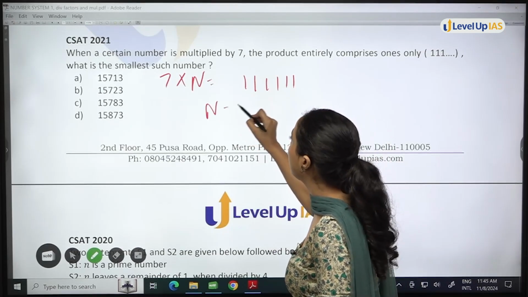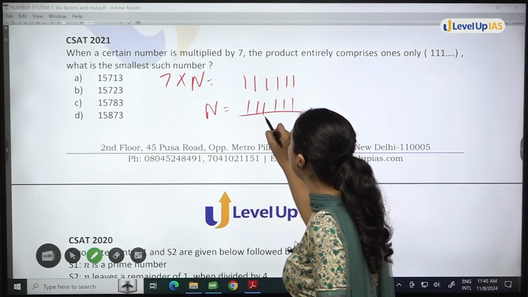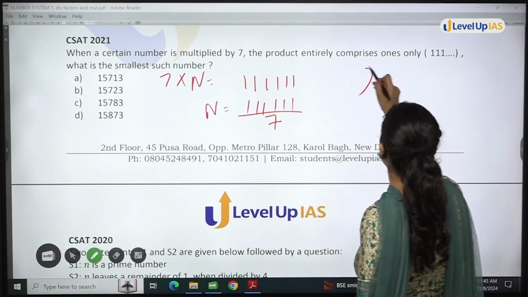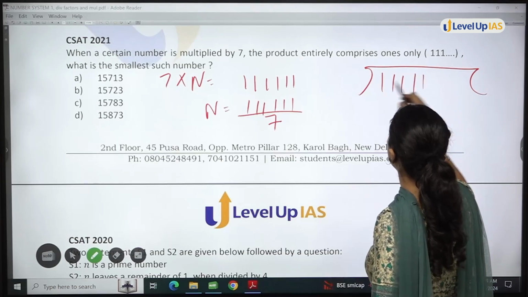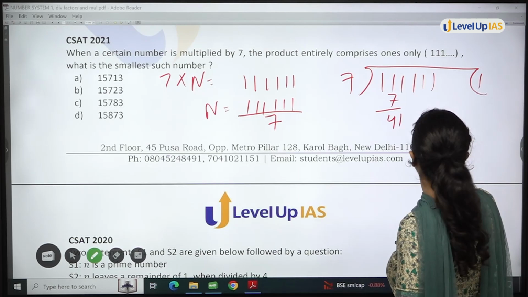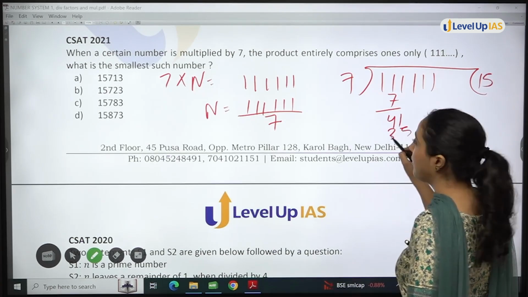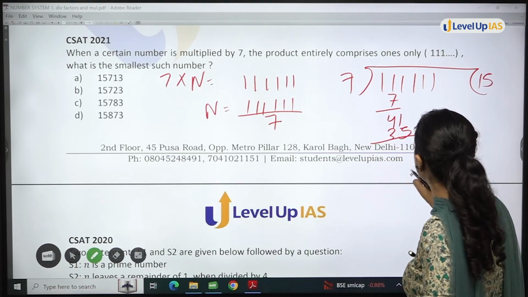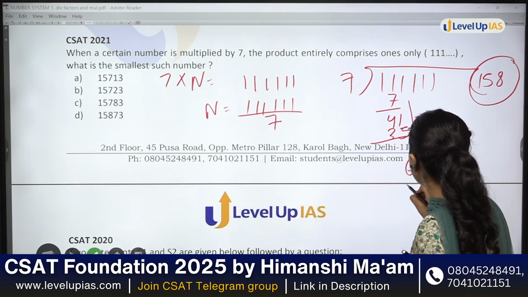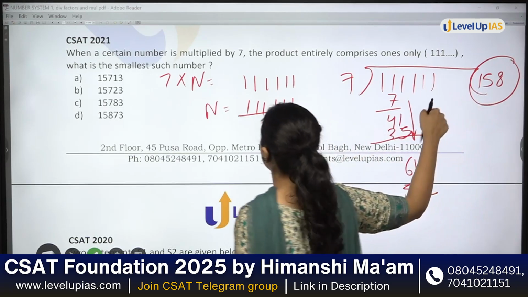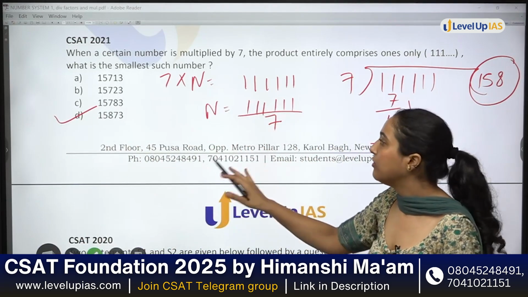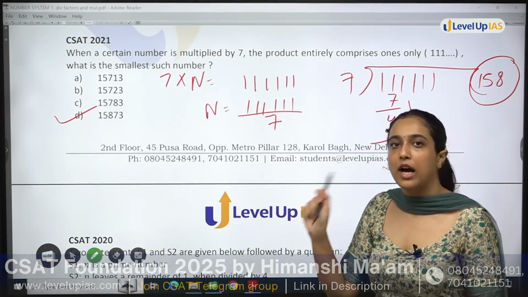So n will be what? 111111 divided by 7. You do not have to completely solve this. Simply do this: 7, 1, 7, 4, 1, 7, 5, 35. Then you are left with 6, 61. So 158. Right? 158. You do not have to solve further. We know that only in option D, 158 is given. 15873. This will be your answer.